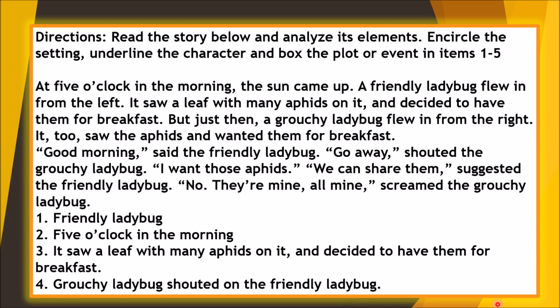So according to the direction, you have to encircle the setting, underline the character, and box the plot or event. So the first one, what's this? What is the correct answer here? So friendly ladybug is a character, so you have to underline friendly ladybug.